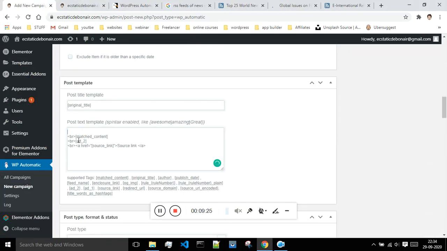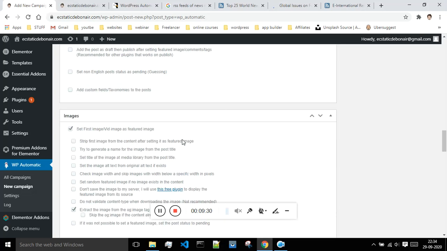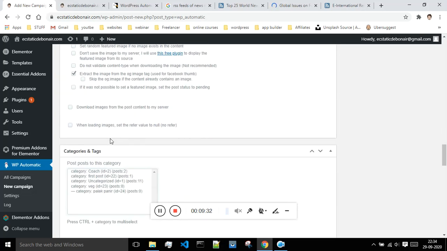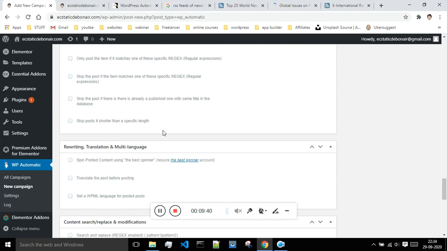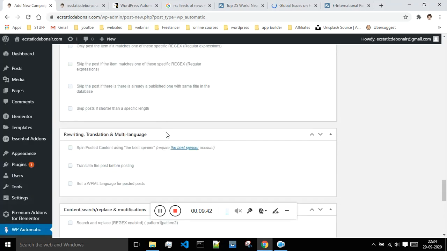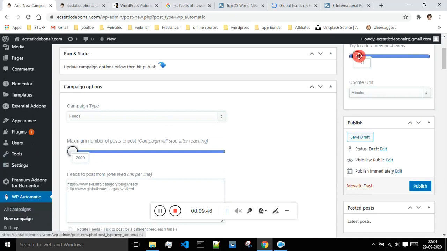Remove this add 1, add 2, and if you want to make any different changes over here, you can just do that. You just have to add it to the category. I will add it to the first post category. We have already learned how to create these categories. Okay, so once these things are done, now I will change this time to 23. After 23 minutes it will just go on throwing the post. I will say publish.